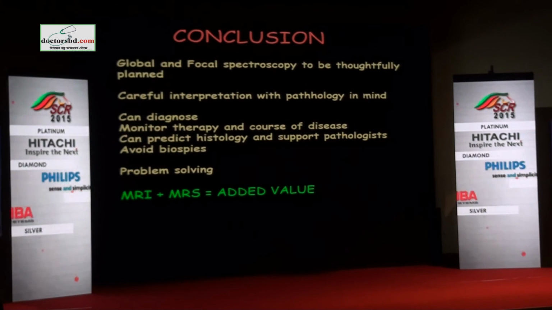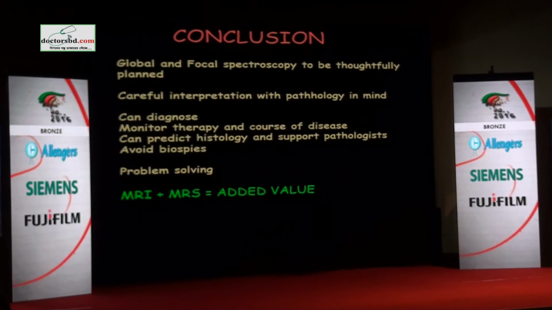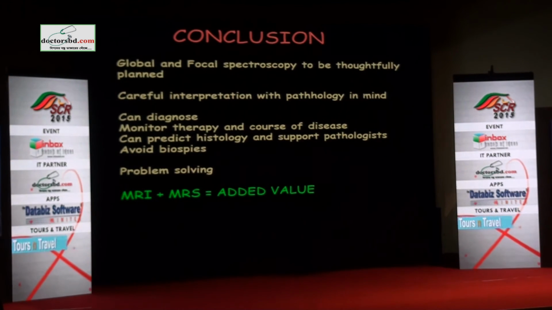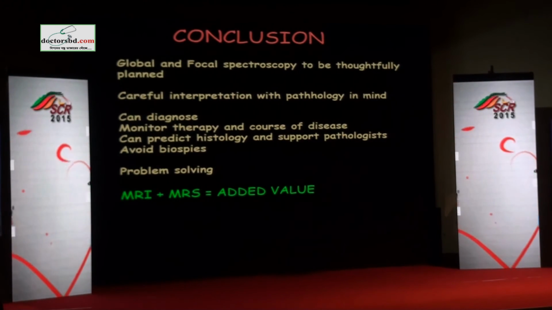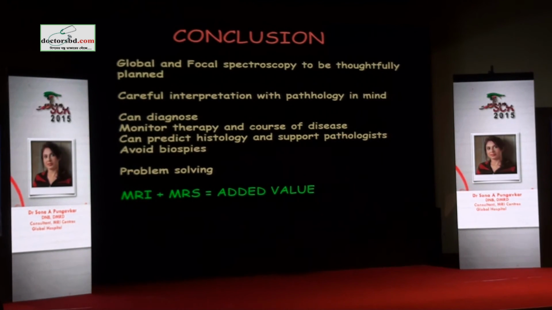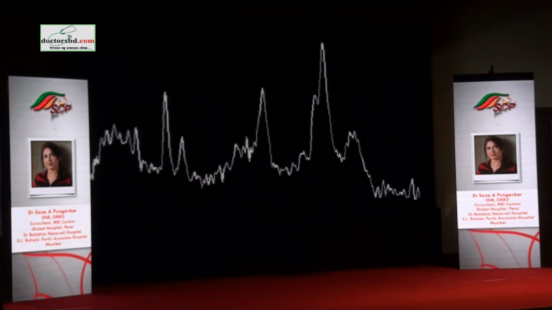You have to go back to your Robbins textbook of pathology and try and think like the pathologist. It can diagnose and predict histology and support the pathologist. Many times I have given confidence to the pathologist that what you're seeing is correct. My diagnosis is the same on spectro. Because if it's a weird location for a certain type of lesion, they may not be confident to give that diagnosis. But if you, as a radiologist, also support that, yes, I agree with your diagnosis in a joint meeting, then that will have more value for the patient, and definitely as a problem-solving tool.